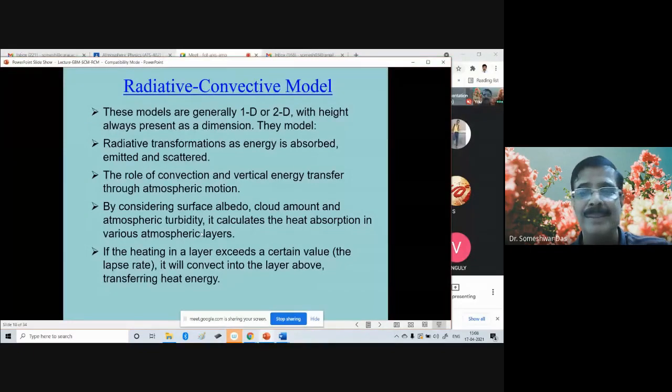So in such a situation, when the ground is intensely heated, the lapse rate becomes very, very steep, super adiabatic. In other words, of course, the temperature at the ground is very high, but as soon as you go up in the atmosphere, the temperature will reduce very sharply, change very sharply. And so the lapse rate is very high.